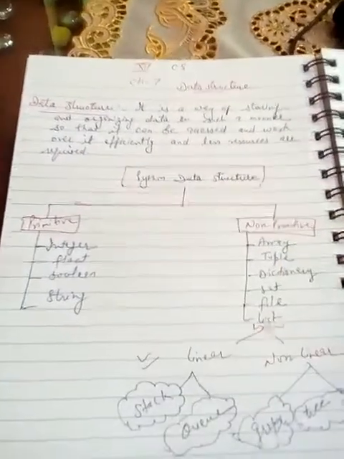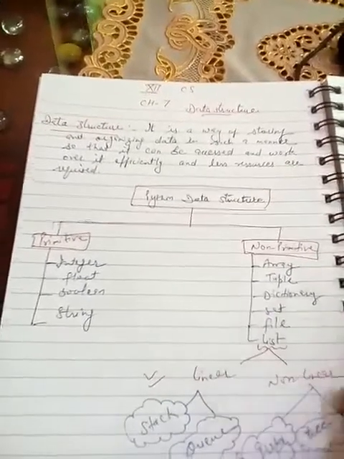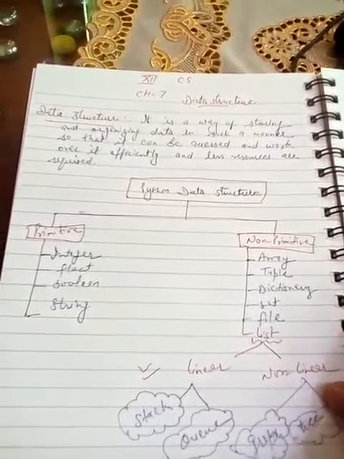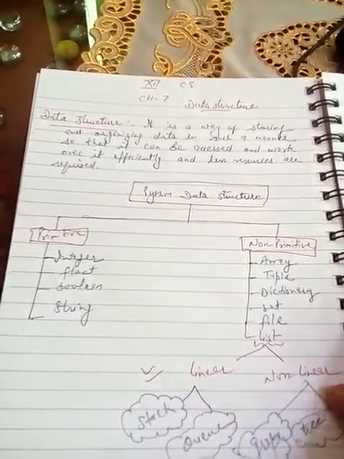I'm repeating here, data structure is a way of organizing your data in such a way that we can access it very easily for efficient work.